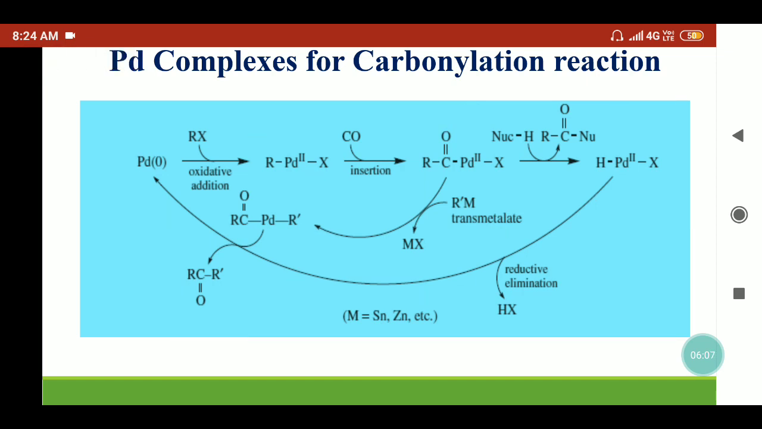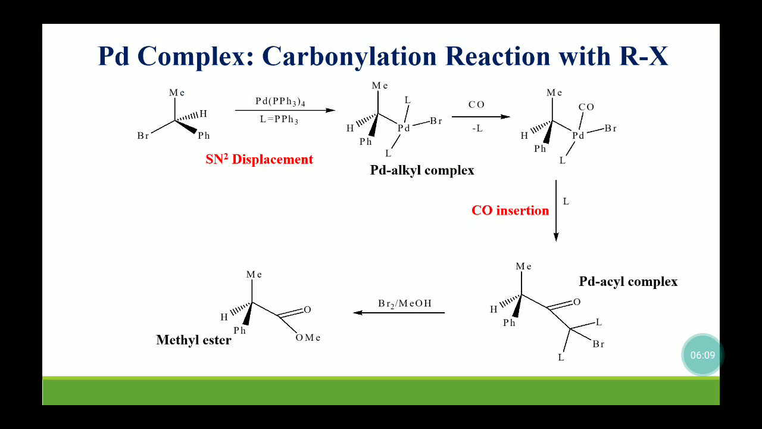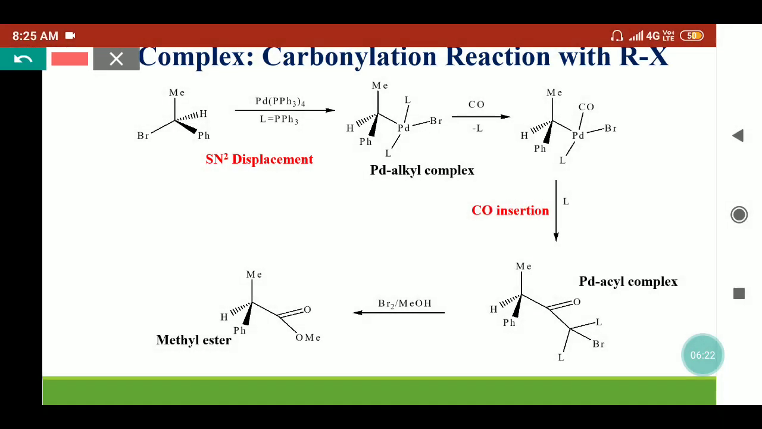Now coming to the alkyl halide part, where we have taken one alkyl halide or aryl halide which we can treat with the palladium complex. Here we have taken the palladium 0 complex, and this complex will react with the halide in an SN2 displacement reaction. So what will happen, the palladium will add and bromine will be removed from this complex. So we'll get the alkyl palladium complex here.